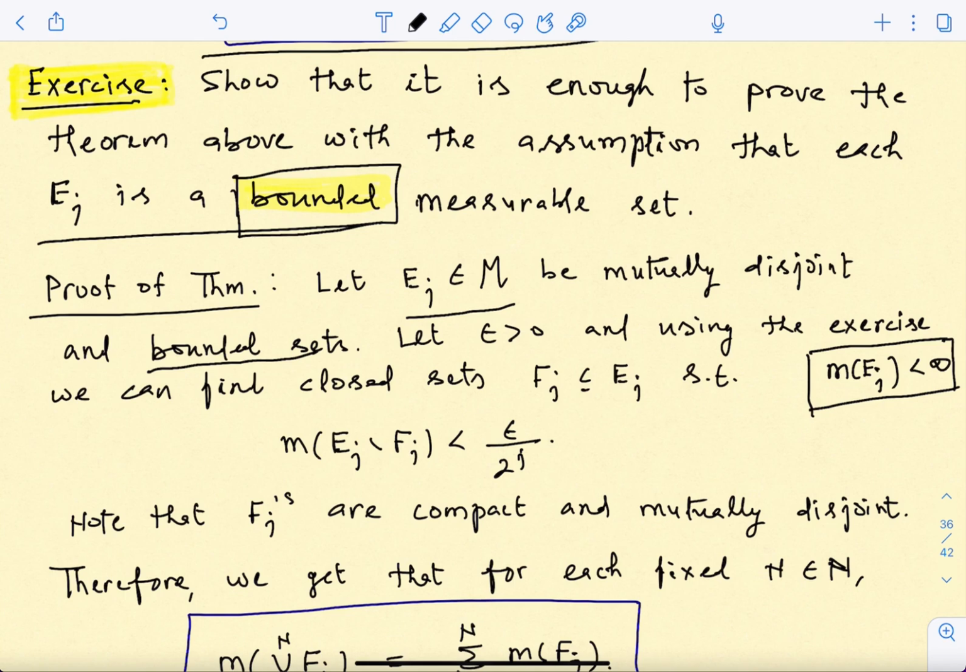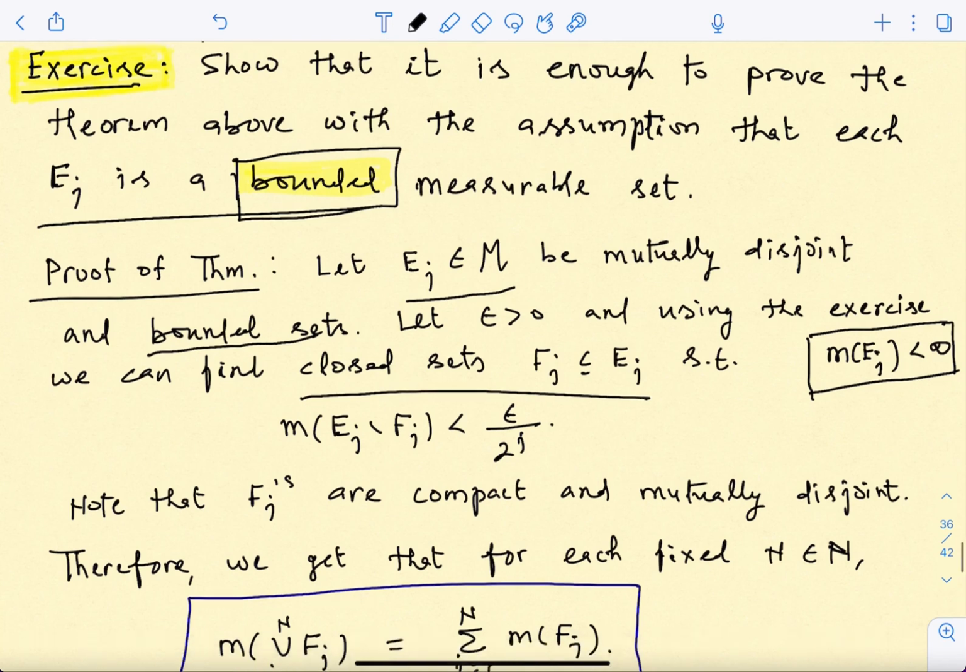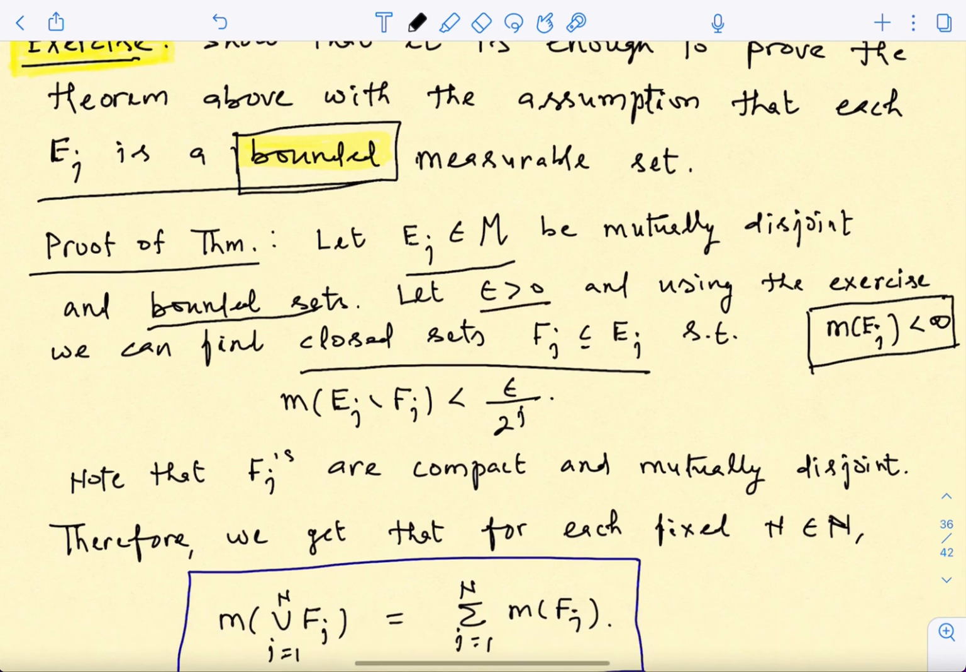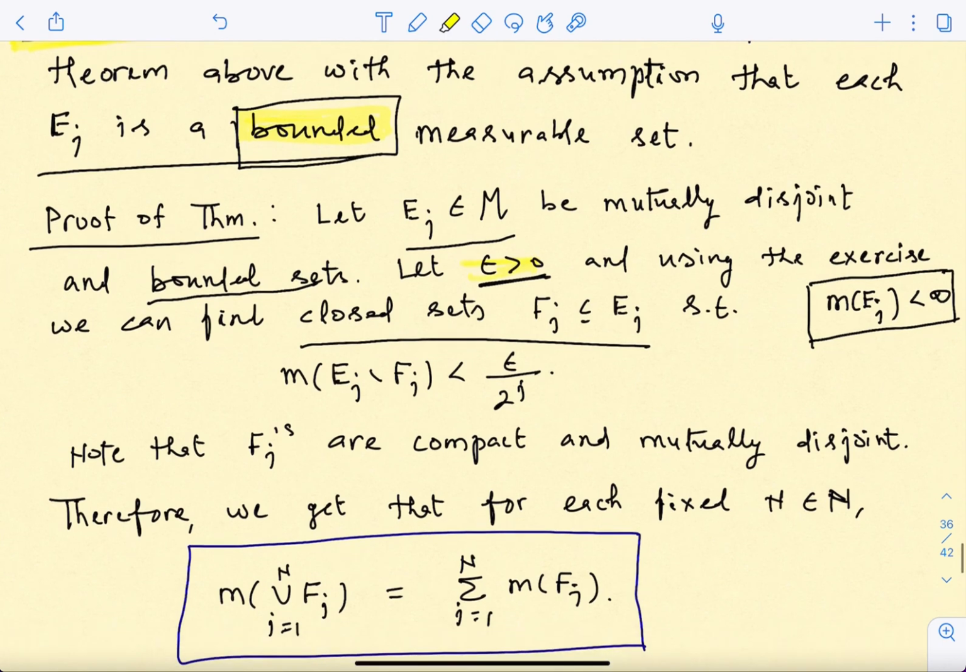Once I have this finite measure, I'm going to use one of the properties which we had obtained, that you can approximate this set from inside. If I take an epsilon positive, then I can choose a closed set, which we are calling F_j because it corresponds to E_j, such that the measure of the difference, M of E_j minus F_j, is less than epsilon over 2 to the power j. I write M here because E_j is measurable, F_j is closed so that is also measurable, and taking complements gives a measurable set.